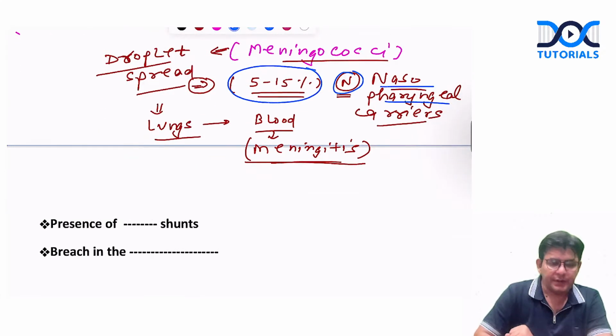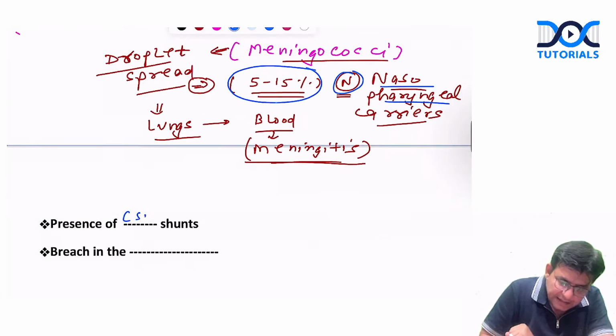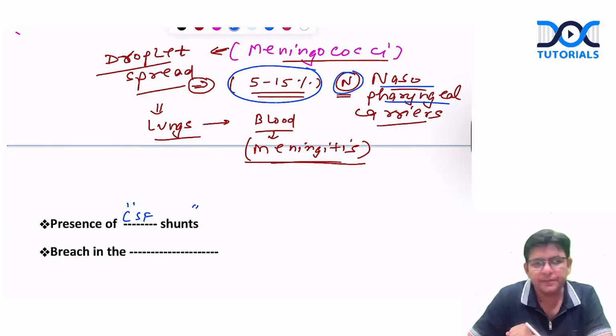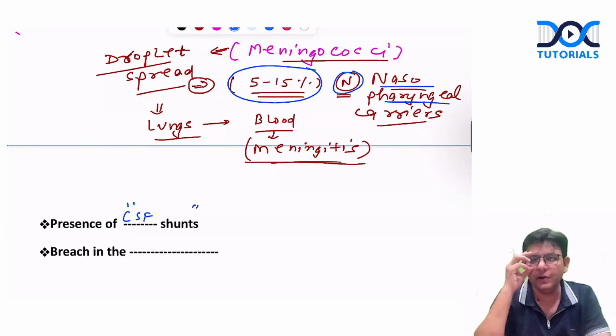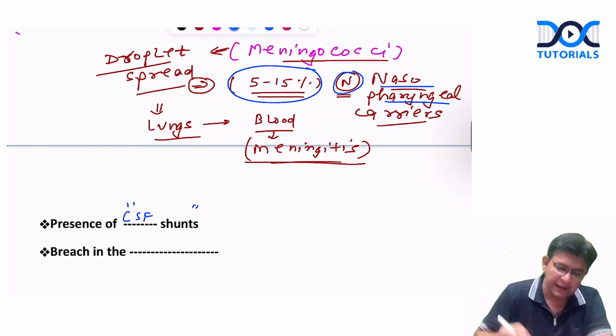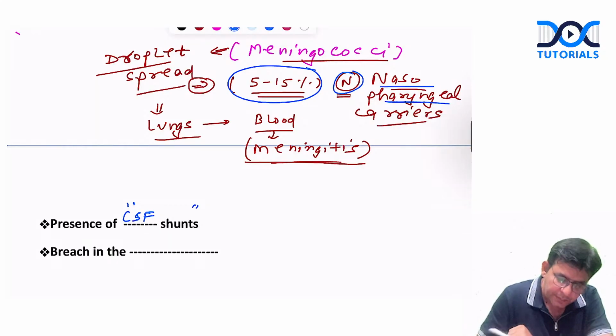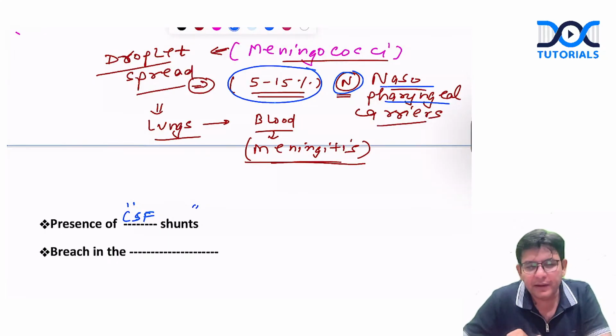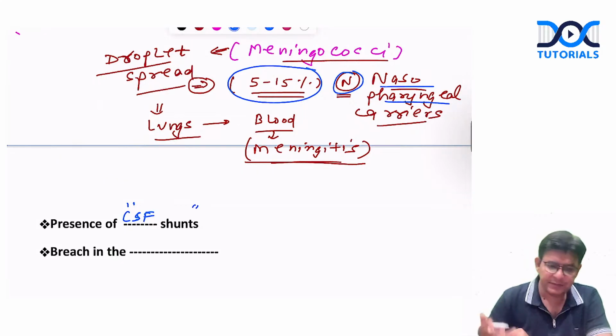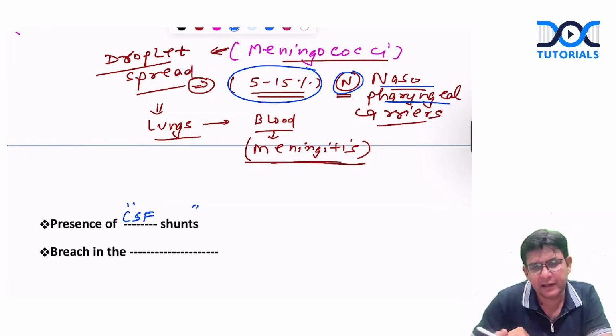What else? Suppose somebody has CSF shunts. Suppose somebody is undergoing hydrocephalus surgery and has CSF shunts. These CSF shunts also harbor, or are sometimes the storehouse of, the infection. Through them also the bacteria can enter and involve the meninges.